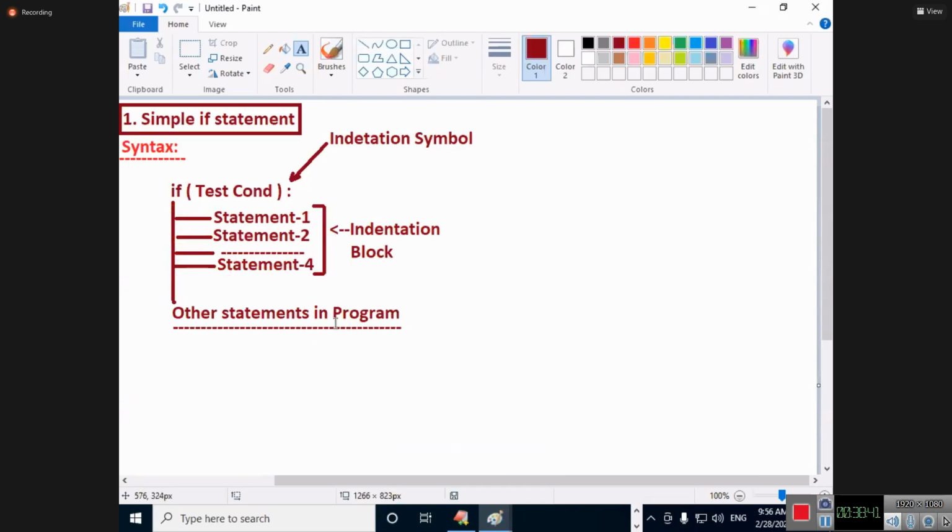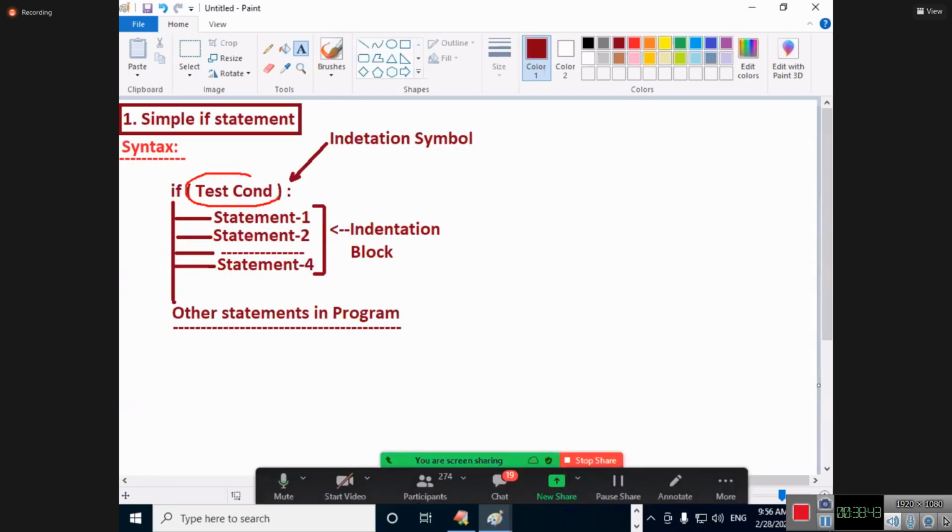Let us start the flow now. If the test condition of the if statement is true, execute statement 1, statement 2, statement 3, statement 4, one time, and execute the other statements in the program and continue like this. This is in the case of true. In the case of false, once the test condition is false, it will execute only the other statements in the program, without executing statement 1, statement 2, statement 3, statement 4.